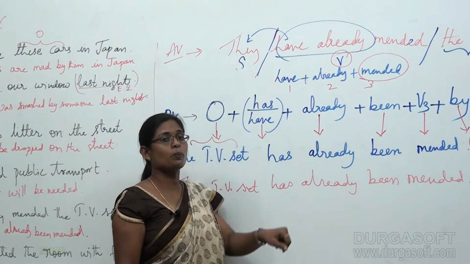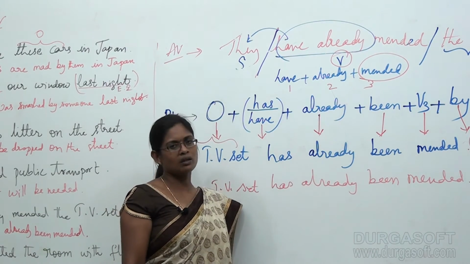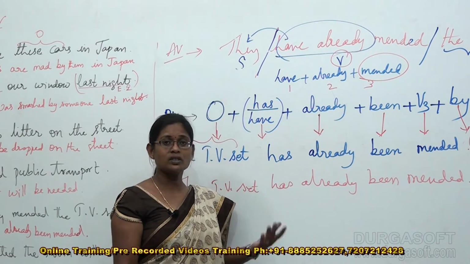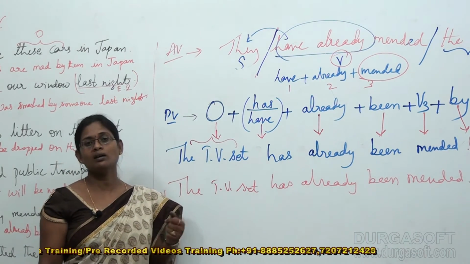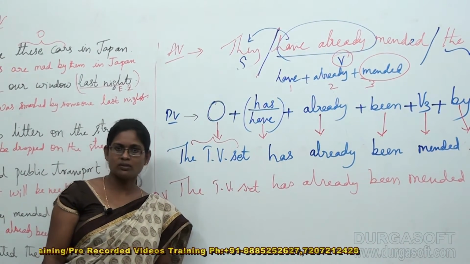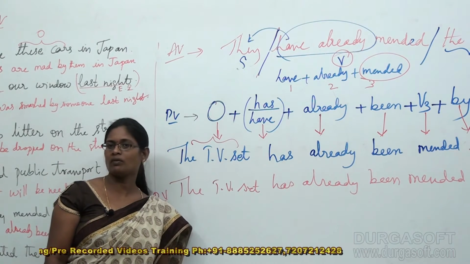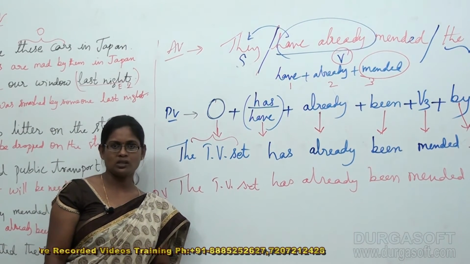But when it comes to passive voice, it is not required, because we know that the television set is mended only by means of the workers, not by any other person. You cannot mend the television set. I cannot mend. Only the workers of the factory can mend the television set. Okay.